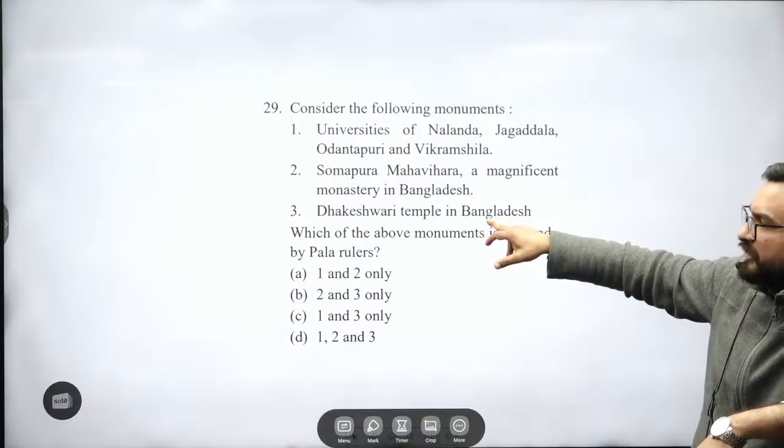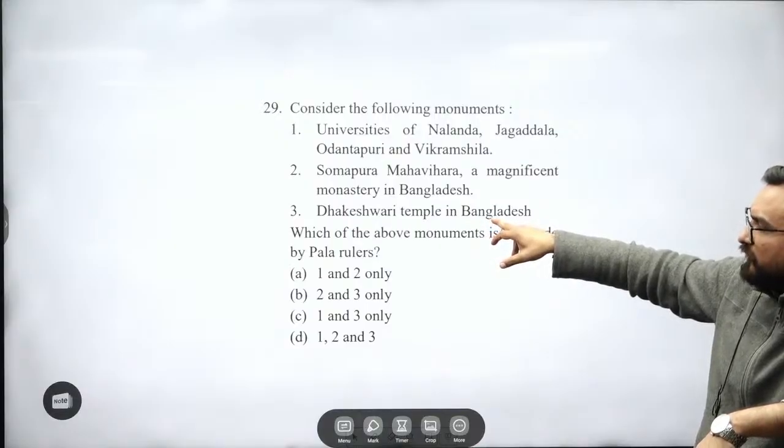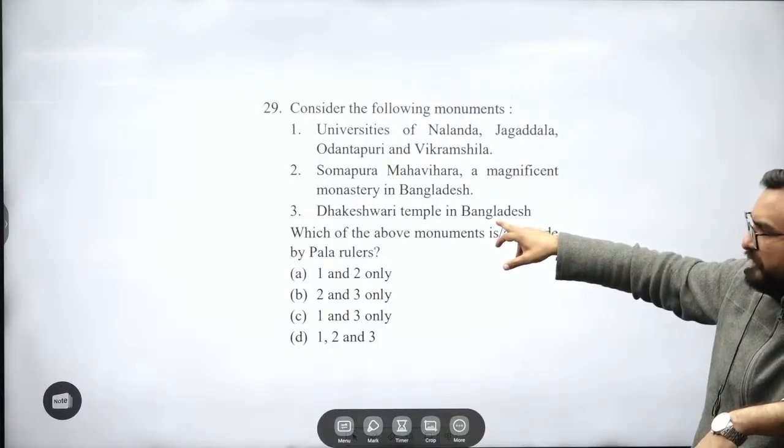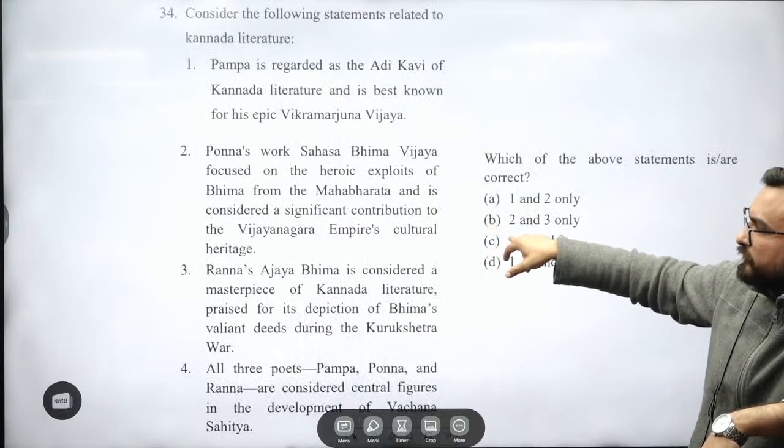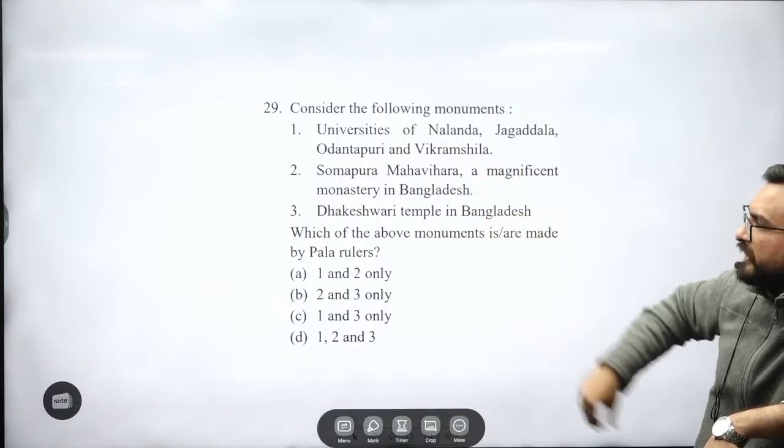Dhakeshwari temple in Bangladesh. Where it is, you will be seeing Dhakeshwari temple. But check this. Later on it was constructed by whom? Sena rulers. This must be written over there. So the third will be wrong, 1 and 2 will be right.